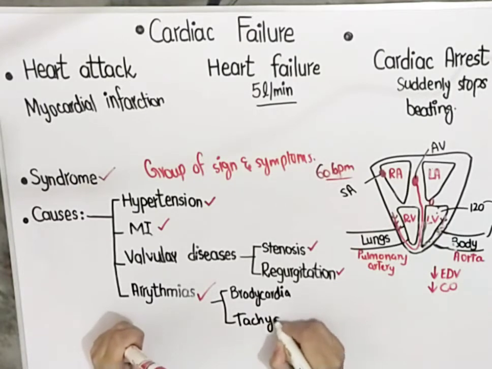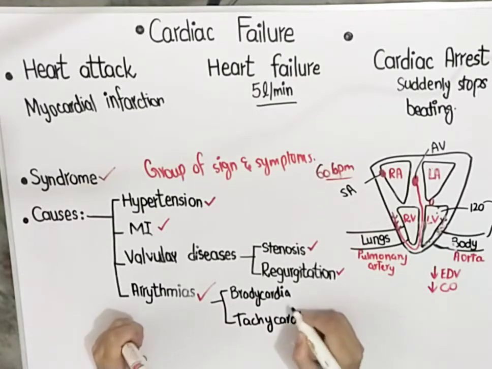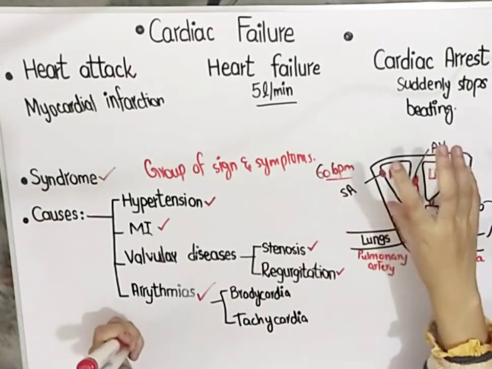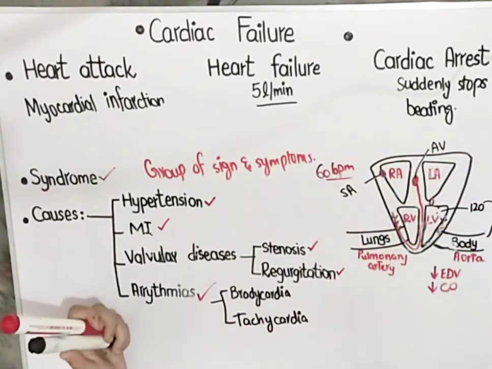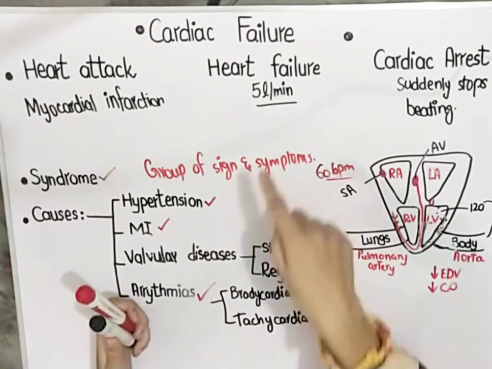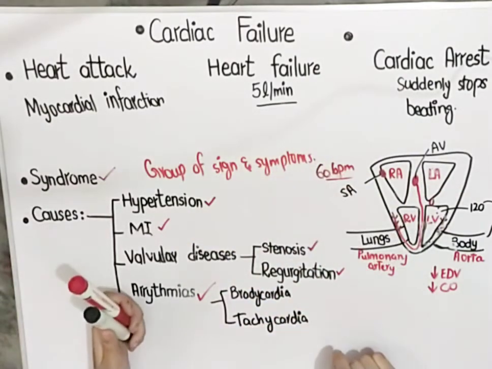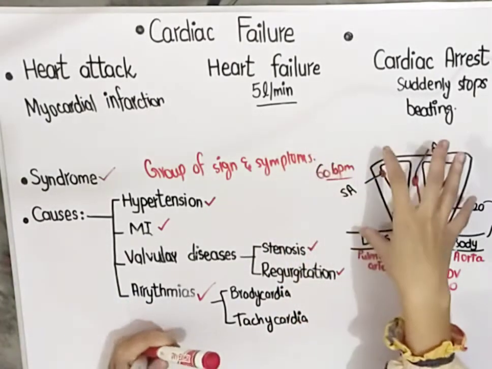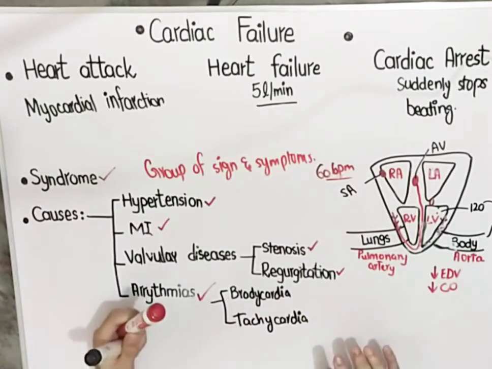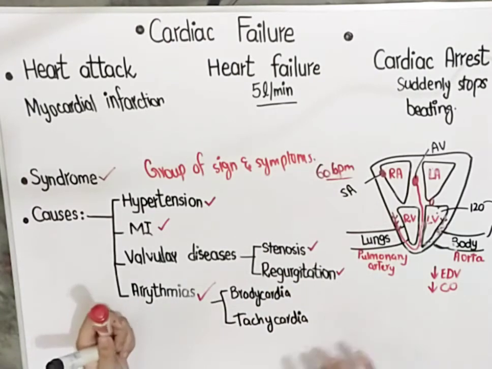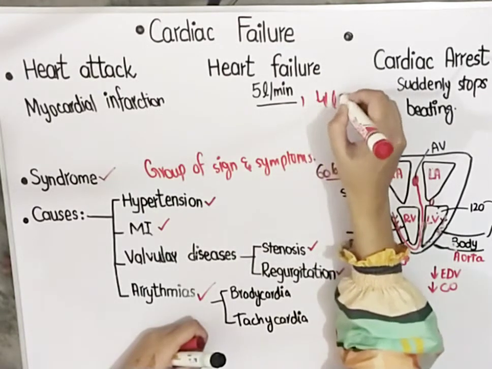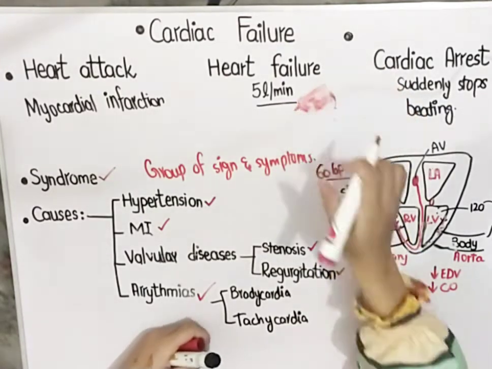tachycardia. So suppose a person is suffering from bradycardia and the heartbeat is so slow. If the heartbeat is so slow, the action potential from the SA node to the AV node is so slow, and from the AV node to the ventricles is so slow, so the per minute cardiac output will be decreased. Whenever the action potential is slow, the heart which was pumping 5 liters of blood per minute will not pump 5 liters per minute. As the heartbeat is slow, suppose it is pumping 4 liters of blood per minute. So that will lead to cardiac failure.